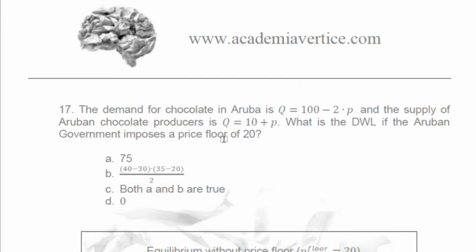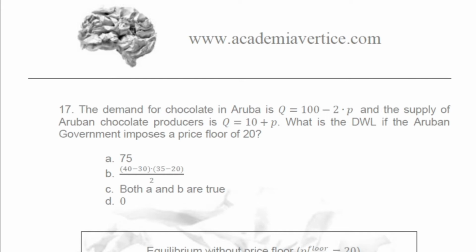Okay, I always tell you that we should confirm that the price floor or price ceiling or input quota, production quota are binding. So let's find the equilibrium between supply and demand, without this policy, to see if it's binding or not.